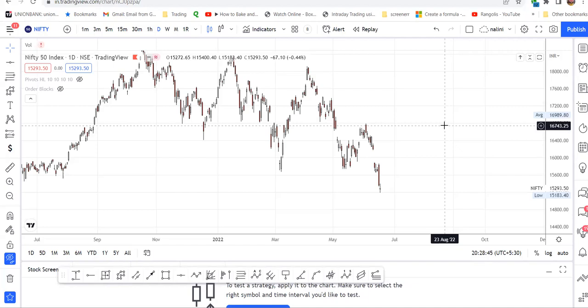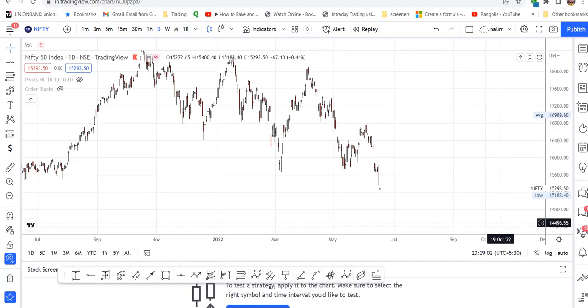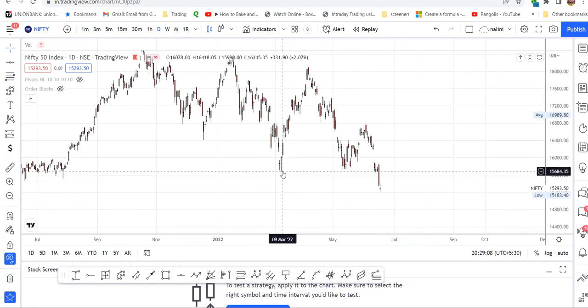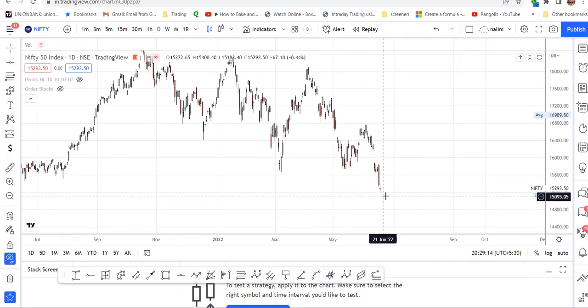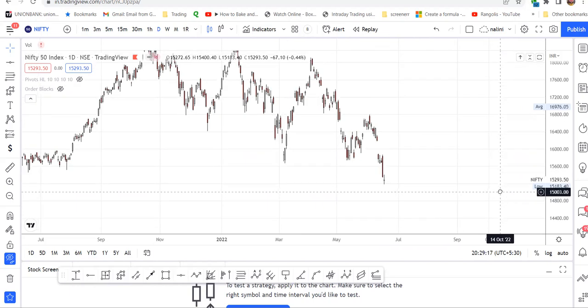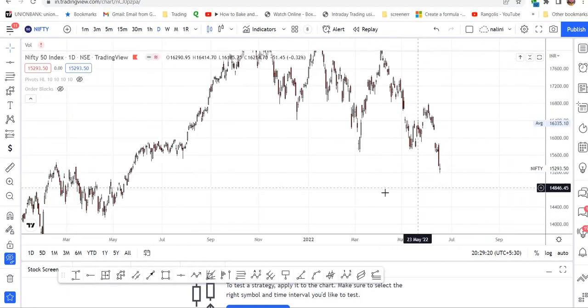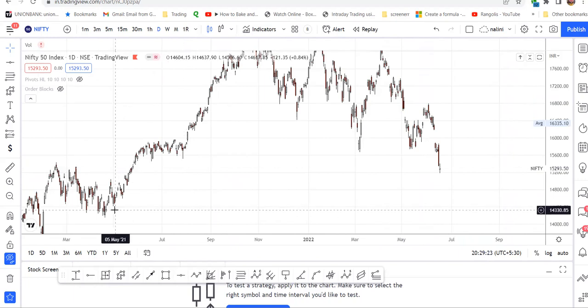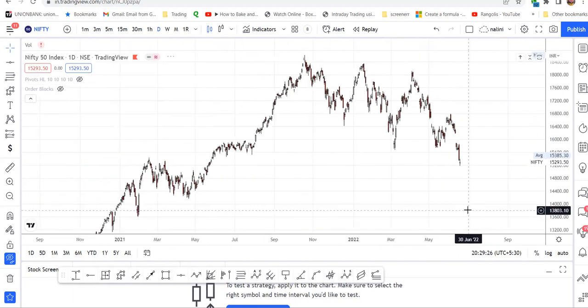Somebody by name Naneshwar Rao asked me to give the analysis of the fall of Nifty falling to 15,183. Actually, this fall was due to this: here, if you see in this area, the Nifty had made equal lows. Nifty has fallen below this down. And now the question arises whether it's a halt or whether it is going to go down a little further.